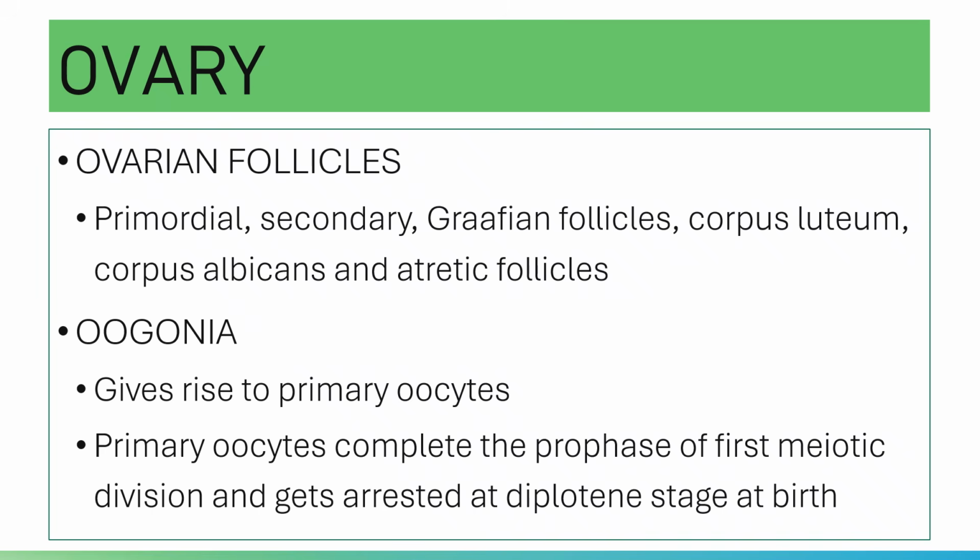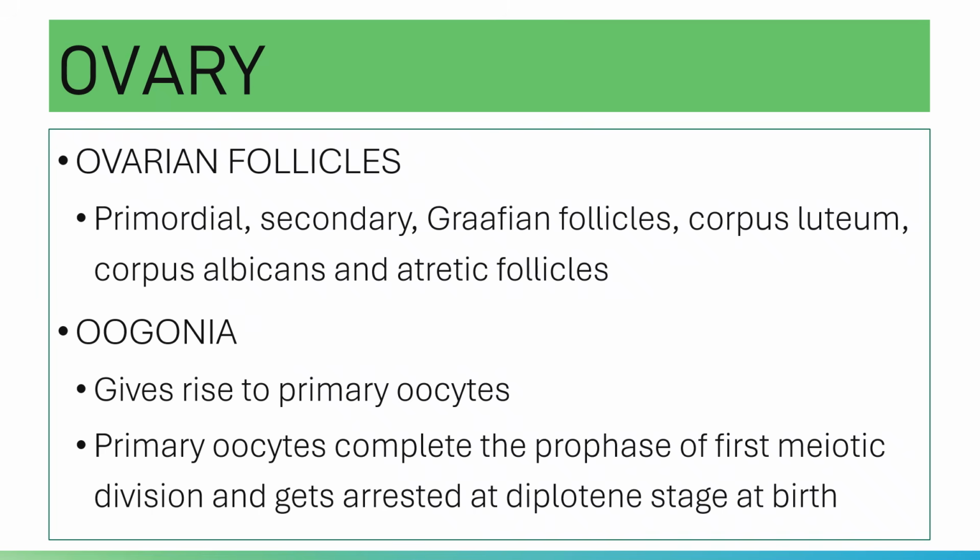Your oogonia will mitotically multiply and enlarge to form your primary oocyte. First, the primordial germ cells give rise to oogonia, and then the oogonia mitotically multiply to produce primary oocytes.